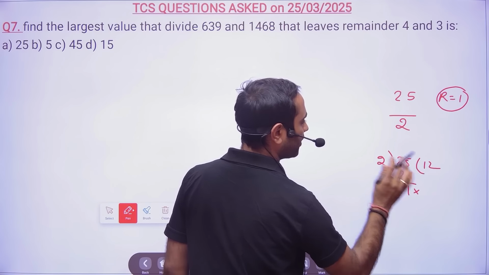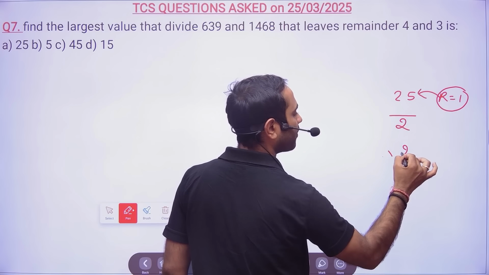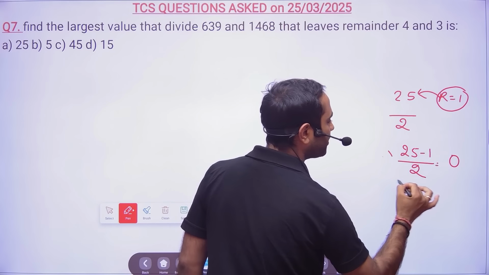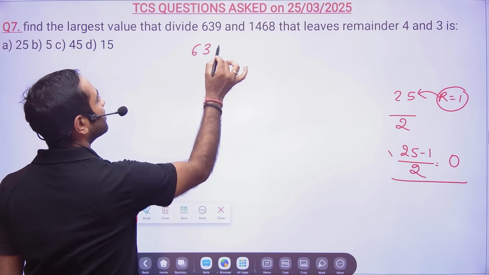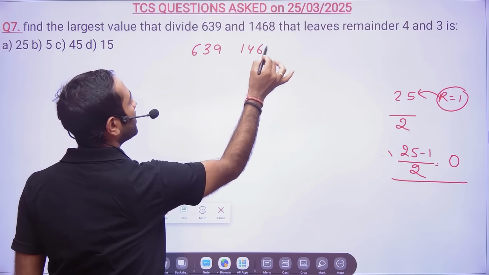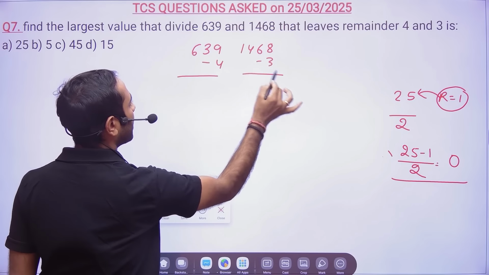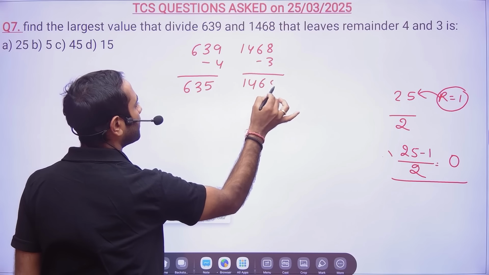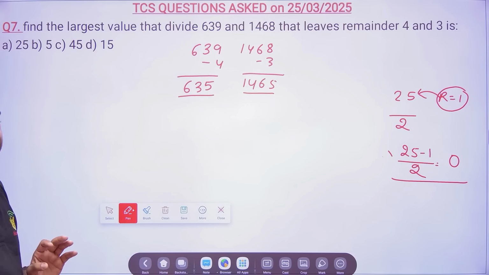If you subtract this remainder from the value, the number becomes completely divisible by 2, with remainder 0. So when you subtract 4 and 3 from these numbers, whatever numbers you get will be completely divisible by the largest value.